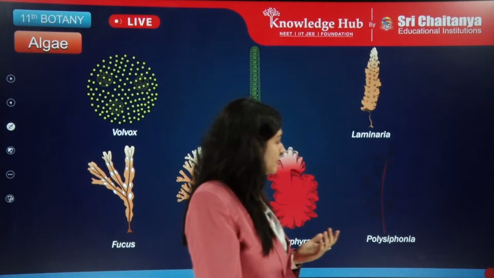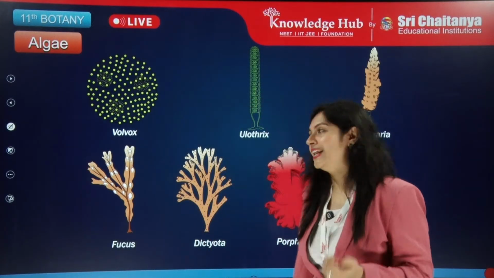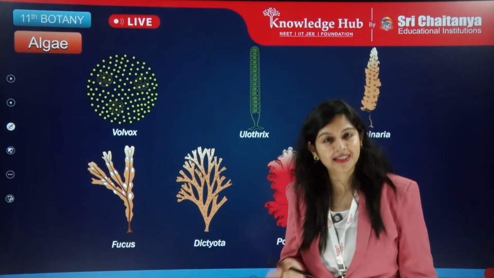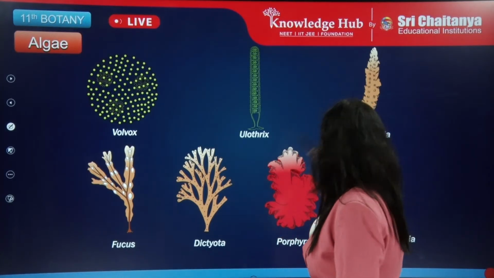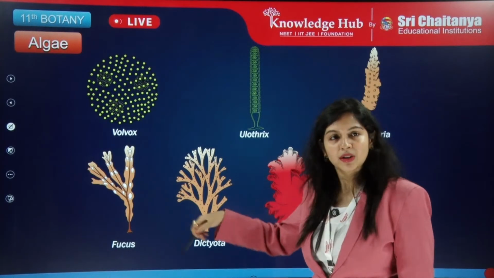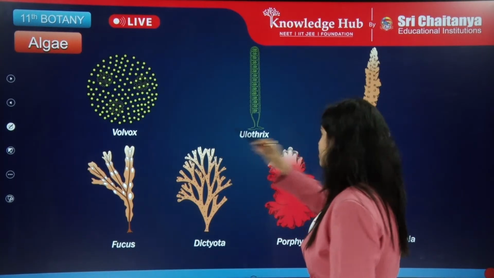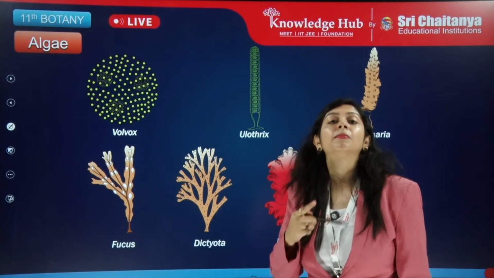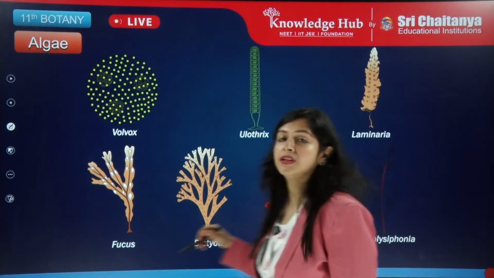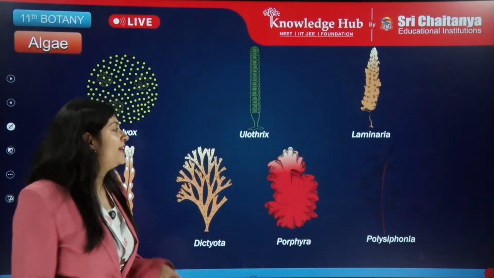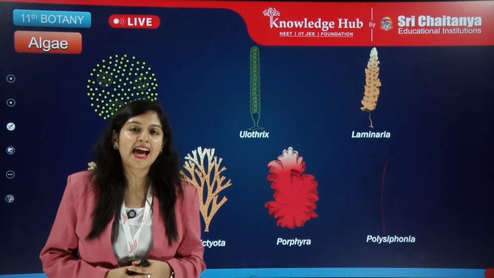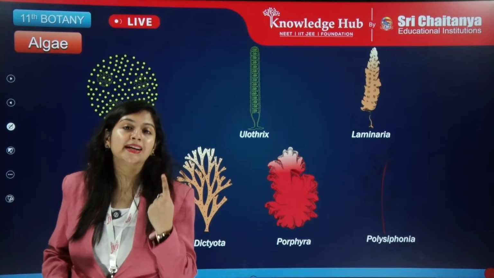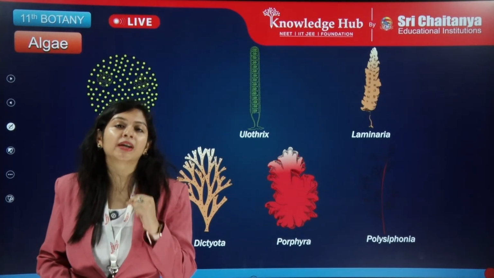Okay, so some of the important characters of the algae. Different types of algae we can see here. In the first group under the plant kingdom, we have Volvox, Ulothrix, Laminaria, and Fucus. Fucus comes under brown. So we can see these 2 are green algae, these 3 are brown algae, and these 2 further are the red algae. Based on the pigments, algae are divided into 3 groups. Algae come under the first group, thallophyta, under cryptogams.